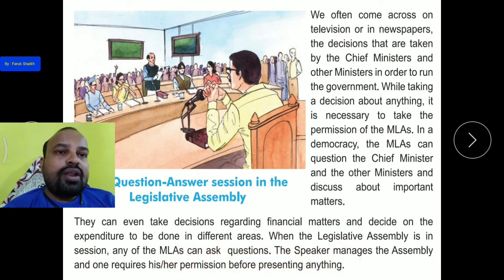And whoever MLA wants to ask questions, give any suggestion or feedback, or wants to discuss any issue, they have to take prior permission from the speaker. If the speaker allows them to speak in the legislative assembly, then they can speak, otherwise no one is allowed to speak. It means they need the permission.